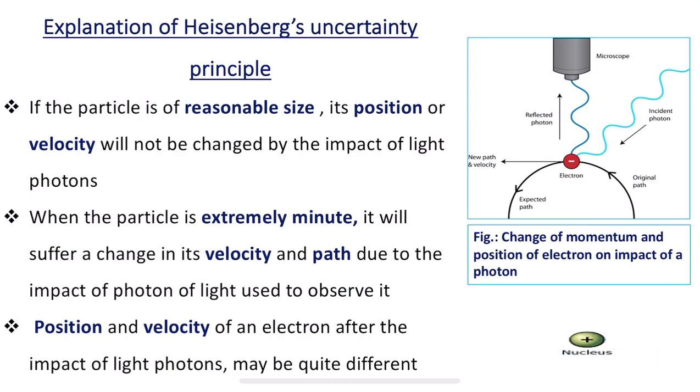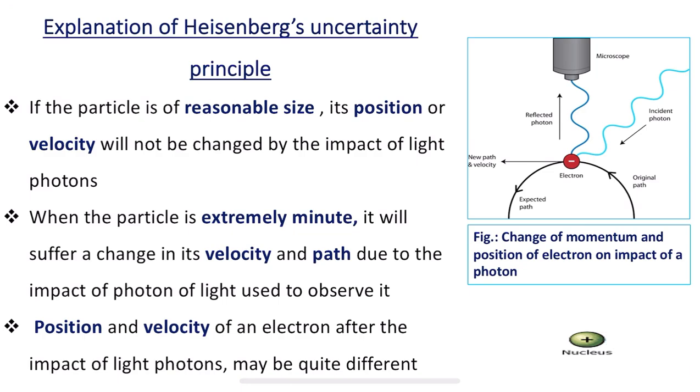That means the smallest particles, extremely minute particles like electrons, when they come in contact with a photon, suffer a change in their velocity and path due to the impact of the photon of light used to observe them.